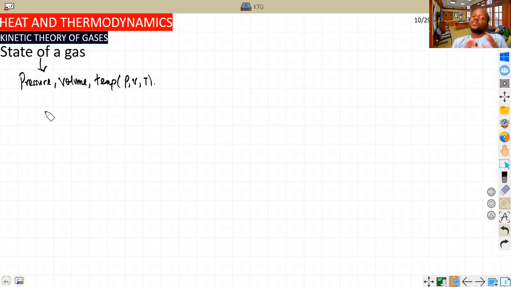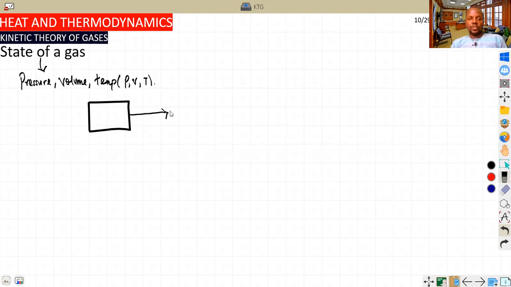The state of a gas is always related in terms of its pressure, volume, and temperature. In chemistry, we have studied quite a lot of all this. Now, let's say we have a closed container. Oh, wow. That is not a good idea. I'm trying to run away from the kind of rough diagram. So let's say inside this now we have a change of process from one particular form to another, as I'm trying to do here, guys.